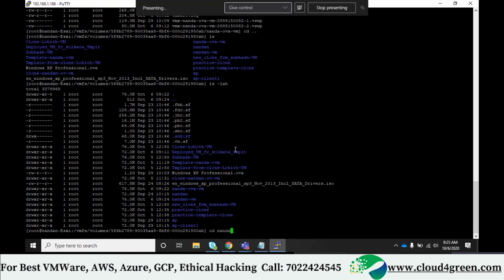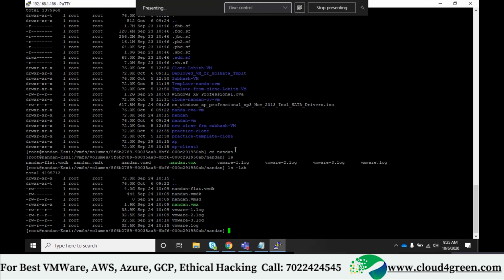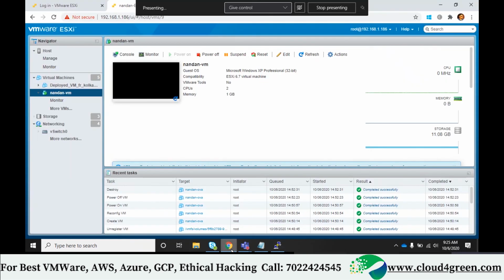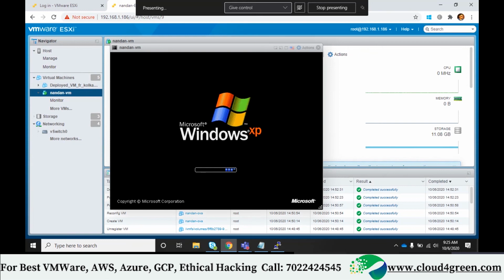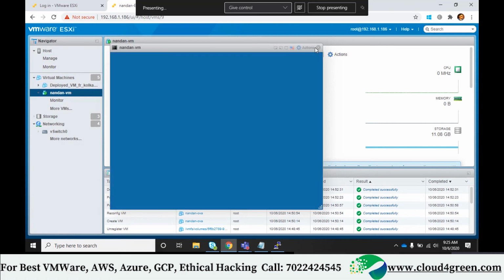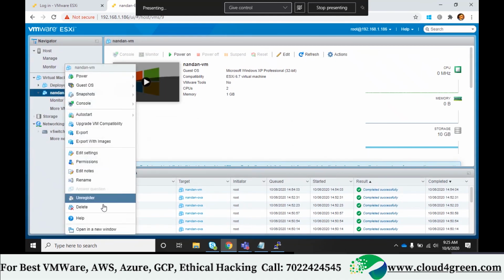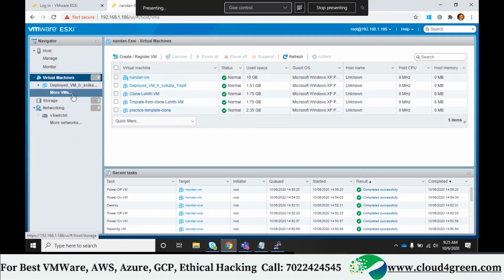CD Nandan. Okay, have a look now. Flat.vmdk is here. Since the machine is coming up, that VSWP is still loading. Like, is that a finished version or was the installation still going on? Setup is being restarted. That's okay. This is not needed, man. Wasting the space.